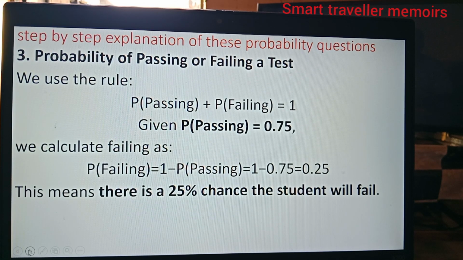When I say P passing or P failing, I mean P failing is the probability of failing, and P passing is the probability of passing. This means there is a 25% chance the student will fail.